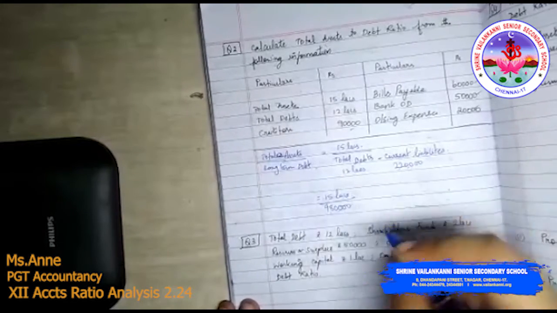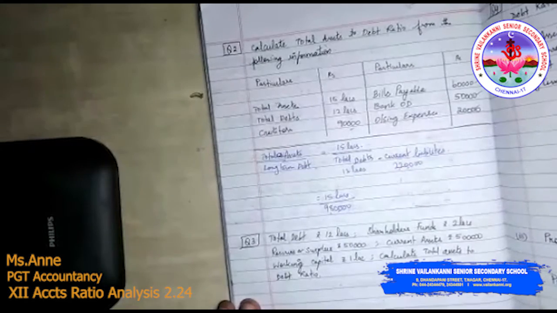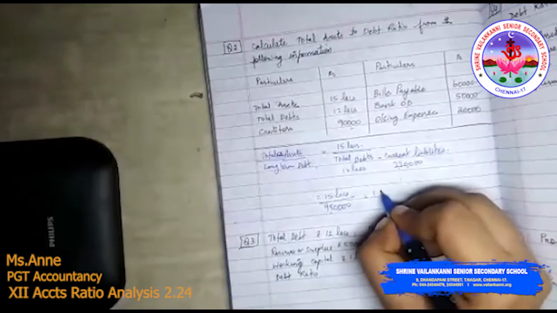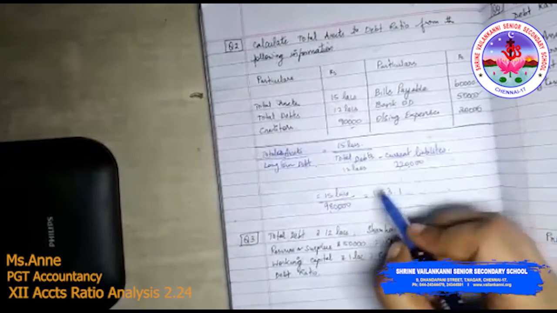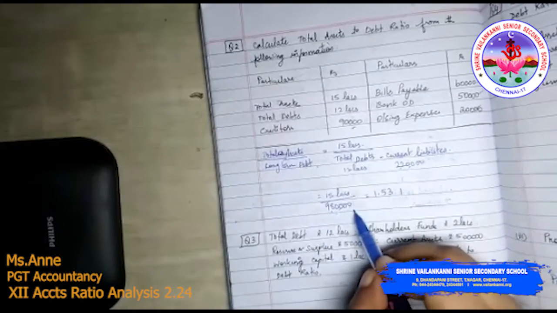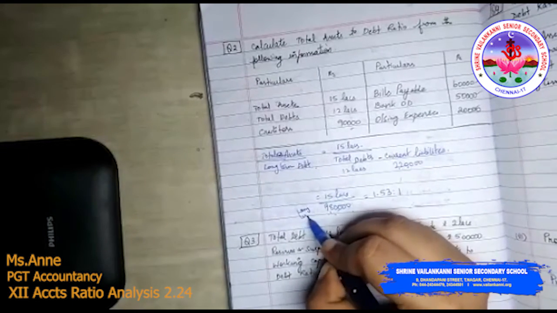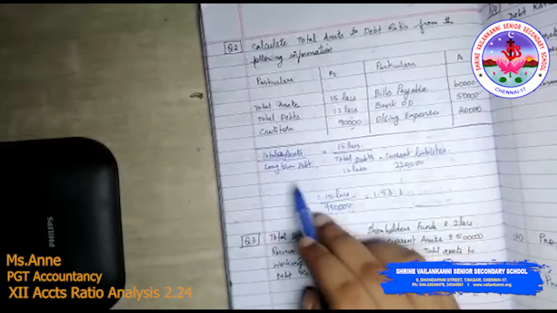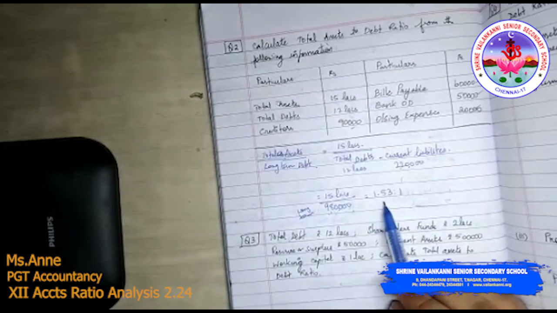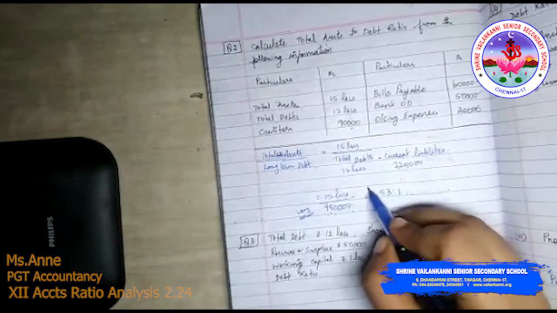Now what is your total debts? 12 lakhs. If you subtract 2,20,000 from 12 lakhs, you will get 9,80,000. So 15 lakhs divided by 9,80,000 will be 1.53:1. Total long term debts is 9,80,000 and total assets is 15 lakhs, so you get 1.53:1.